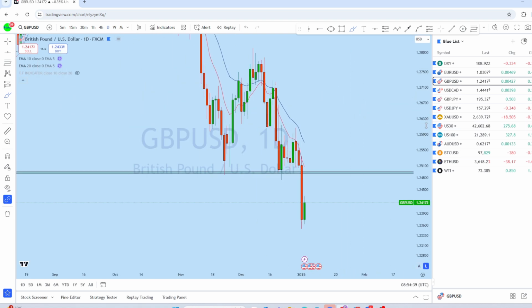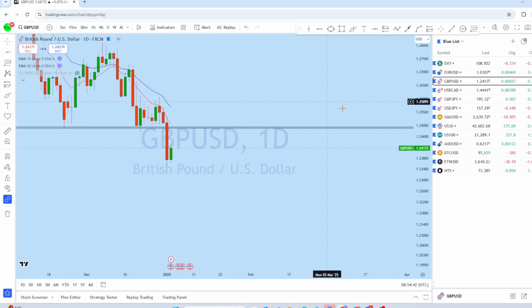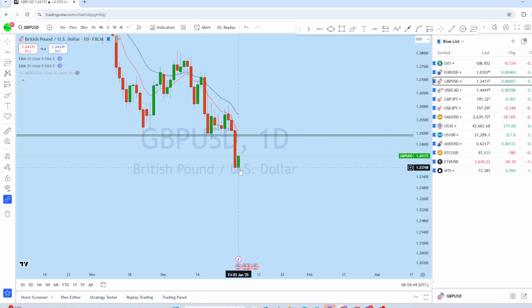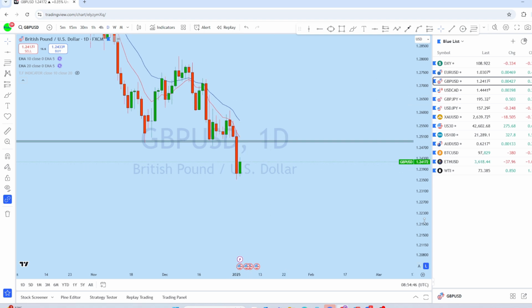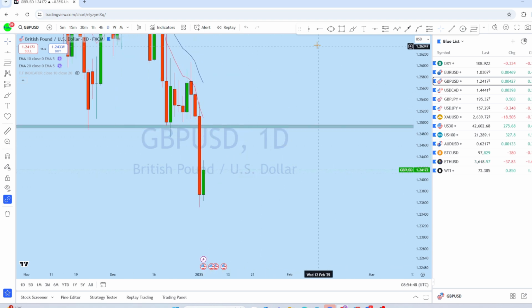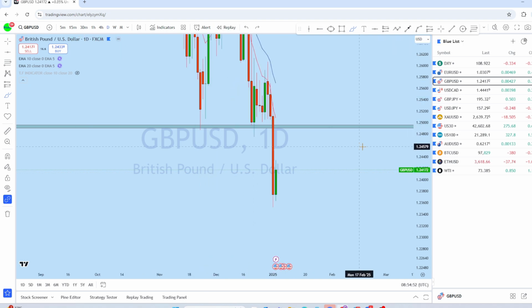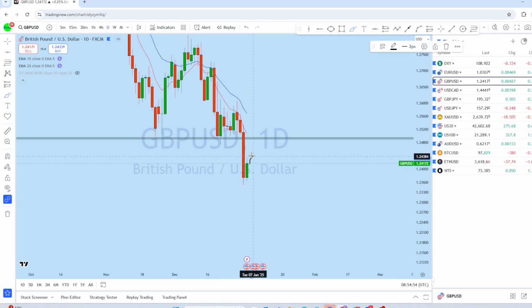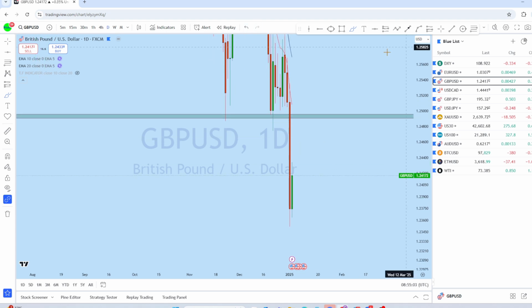Now looking at the daily chart on GBPUSD, this is the daily narrow bullish candle that might lead the price after an initial pullback to continue to rise again. But I think GBPUSD may bounce back to this previous support here, which is turning resistance, and from that zone we could see GBPUSD dropping down again.